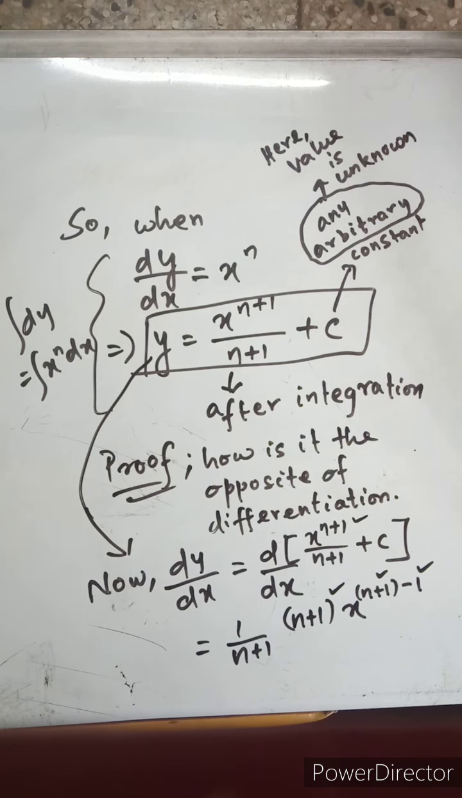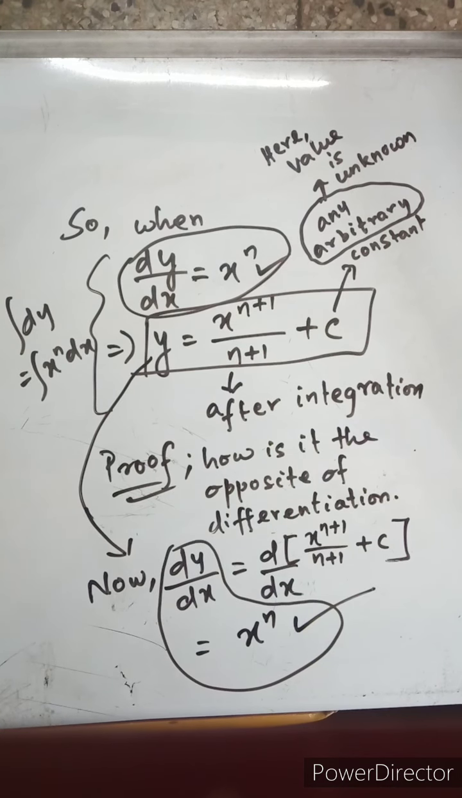Now these n plus 1 terms that you see over there get cancelled out, obviously. One at the bottom and the other at the top, so they get cancelled out. And n plus 1 minus 1, the plus 1 and minus 1 also cancel out. So what is left is only n. So the value that we get after this is x to the power n, which is the same value as the previous case. I'll encircle it. Yes, dy by dx is equal to x to the power n.